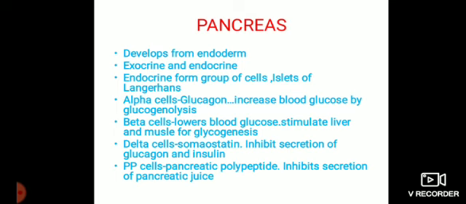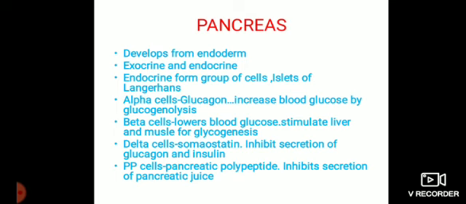Pancreas develops from the endoderm, like ectoderm, mesoderm, there is endoderm. It is an exocrine and endocrine gland. The endocrine part forms groups of cells called islets of Langerhans. Langerhans is the name of the scientist. These islets show alpha cells.